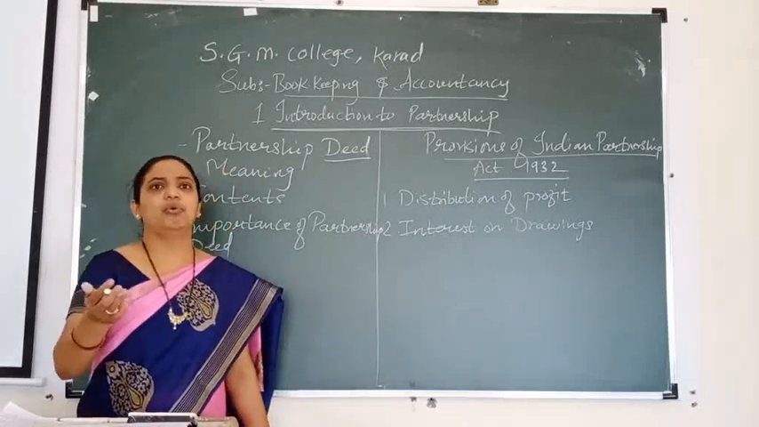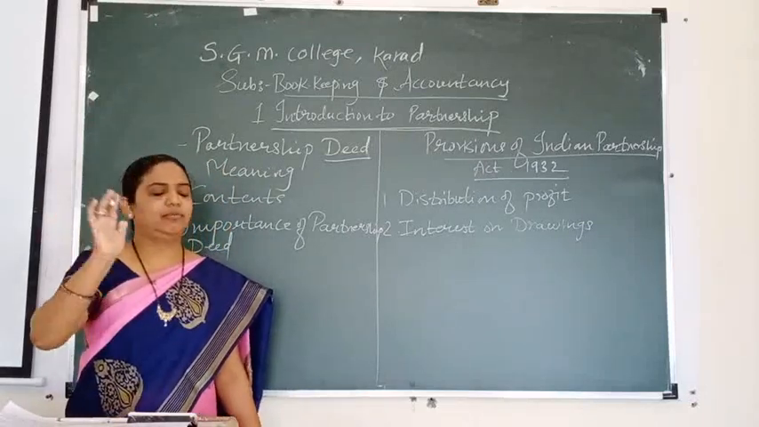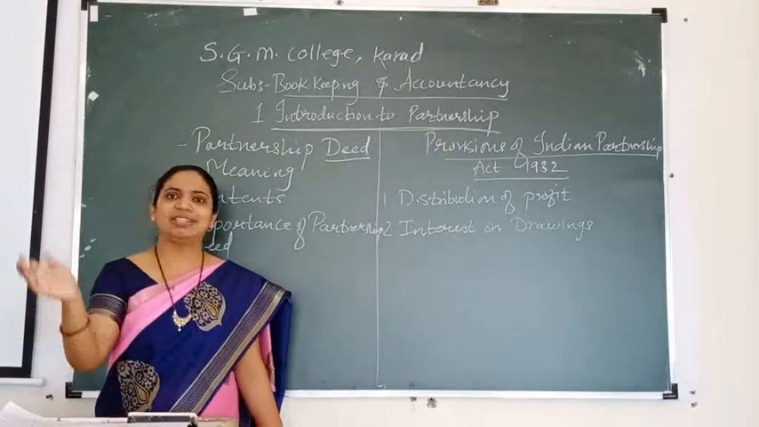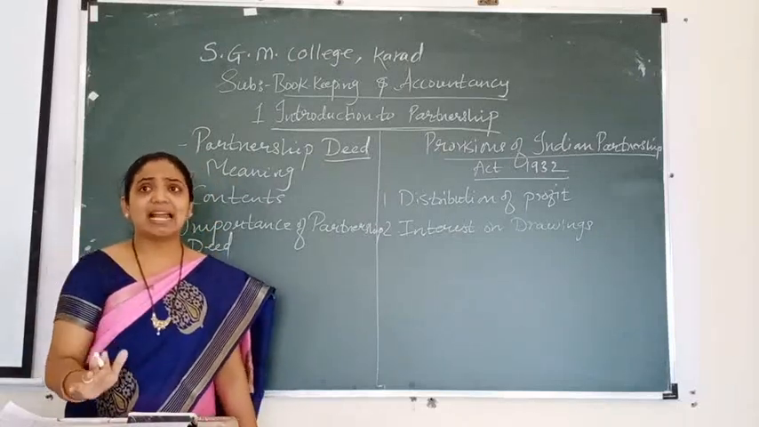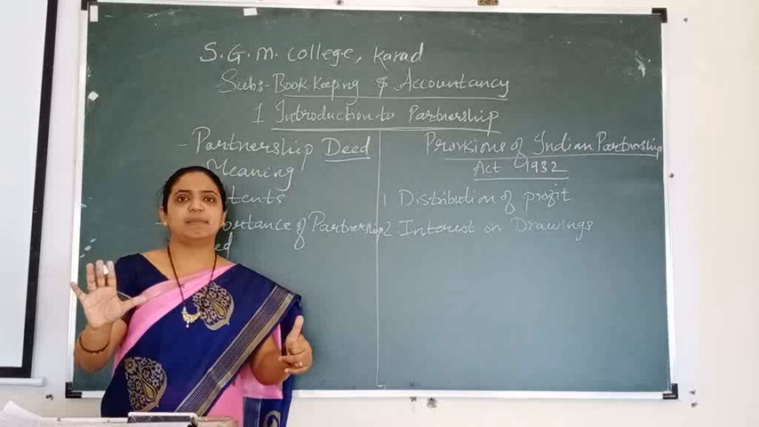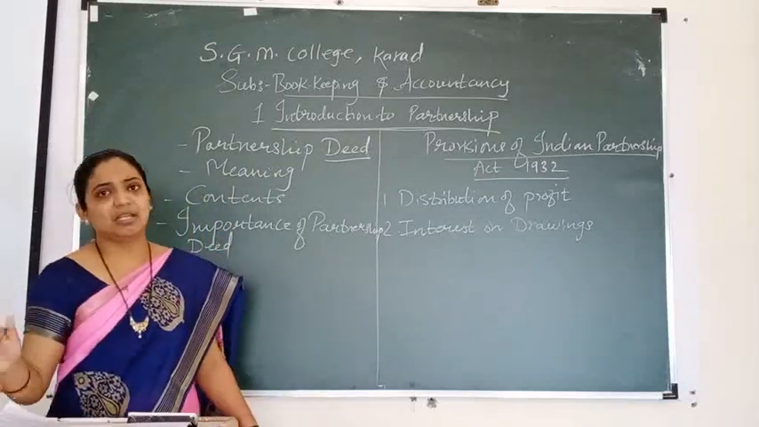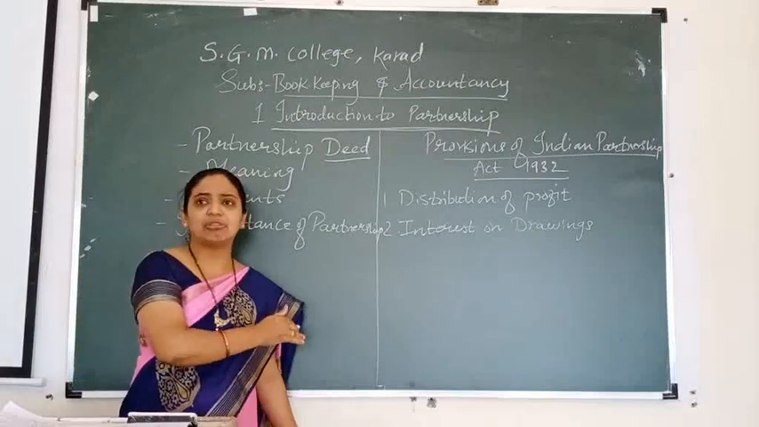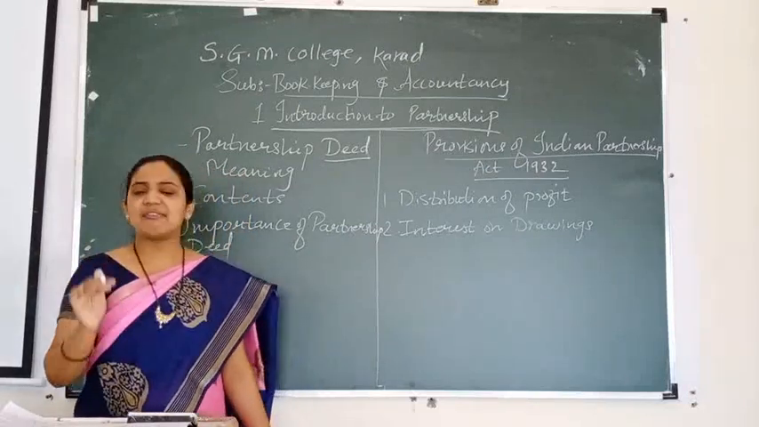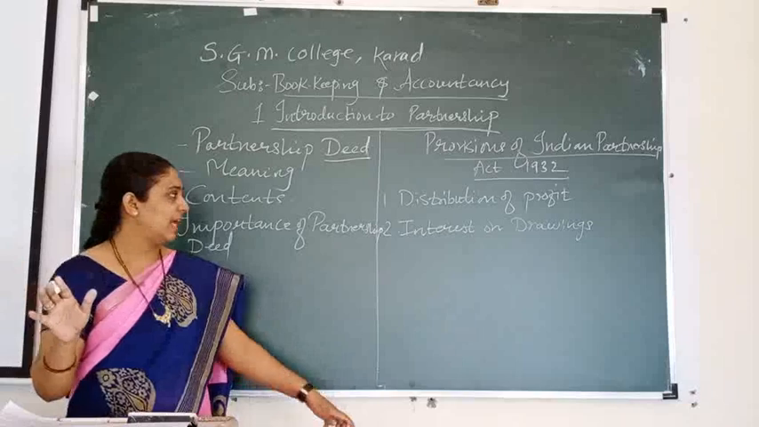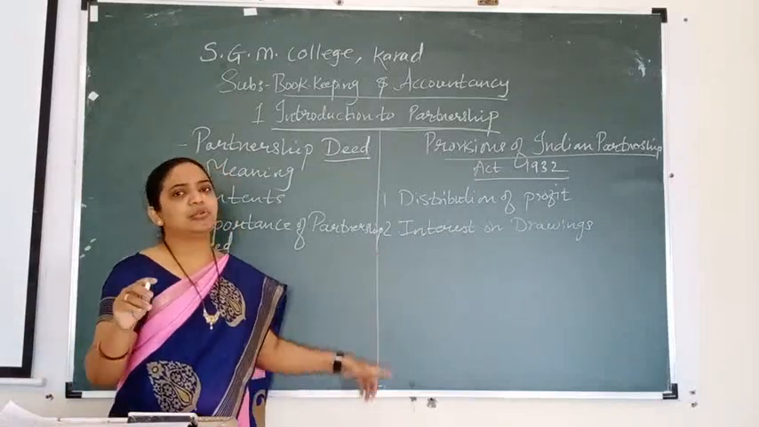That means when you want to calculate interest on drawings, if the dates of withdrawals are not given in the deed, if the deed is silent about the date of withdrawal, then we have to take an average of 6 months. That is point number 2, interest on drawings.